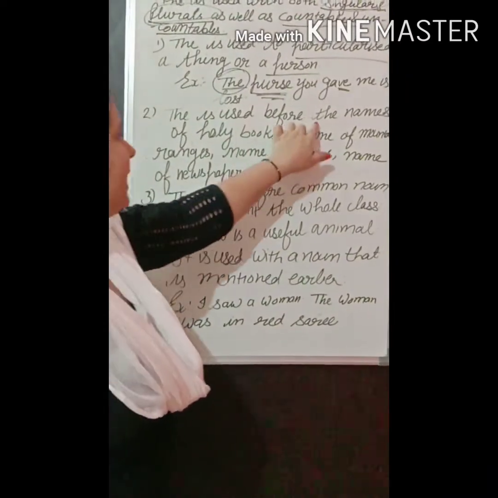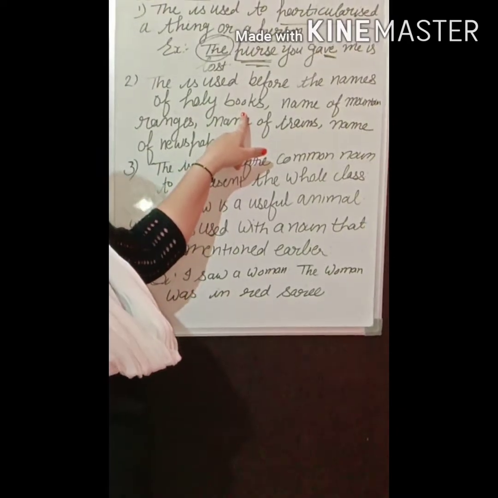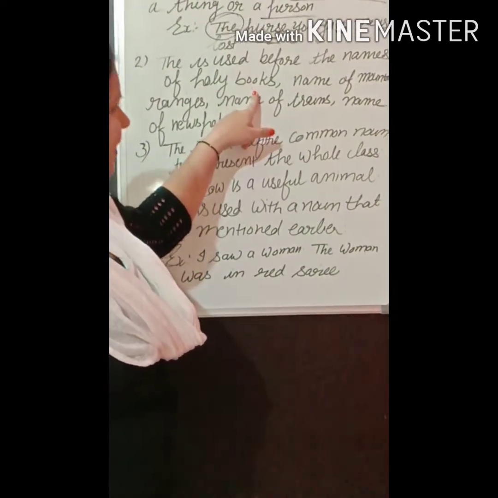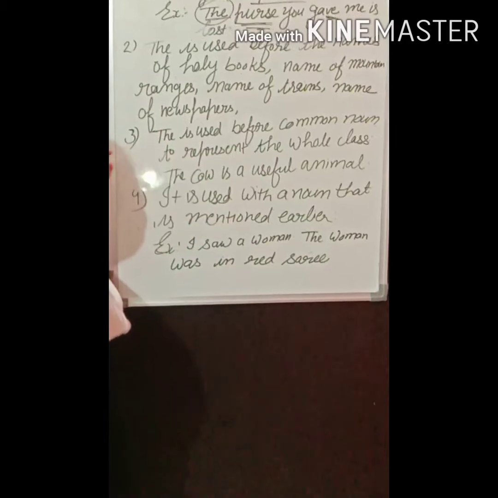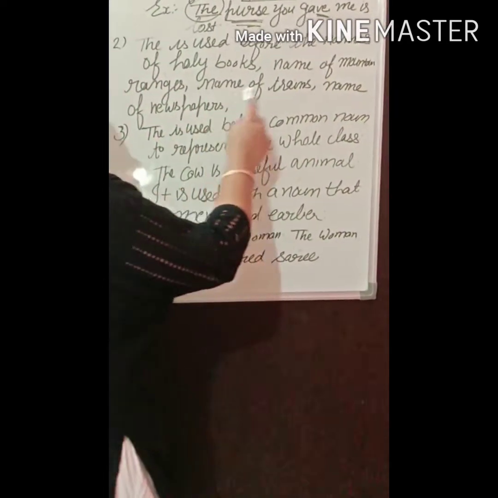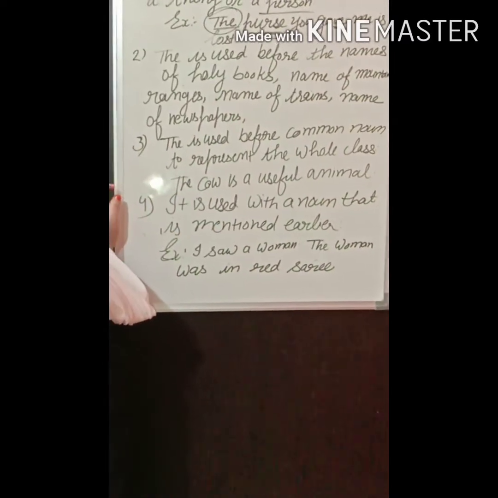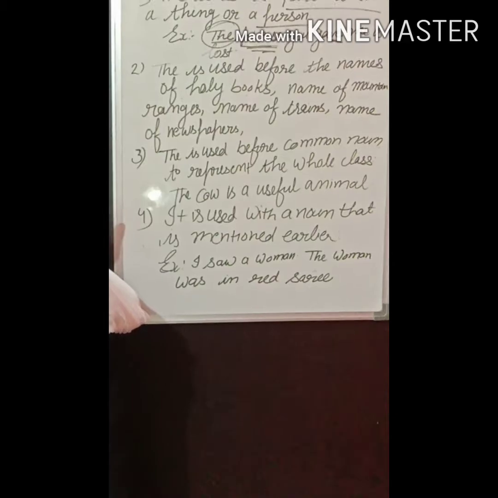Second use: the is used before names of holy books. For example, the Gita, the Mahabharata, the Ramayana, etc. Names of mountain ranges, the Himalayas. Names of trains, the Shatabdi Express. Names of newspapers, the Hindustan Times, etc.